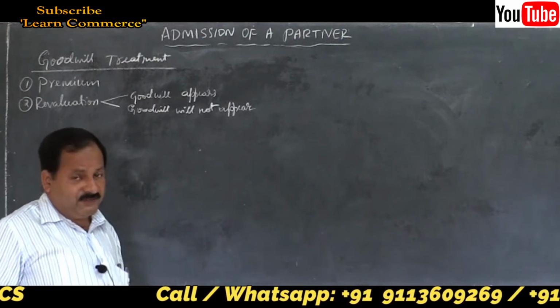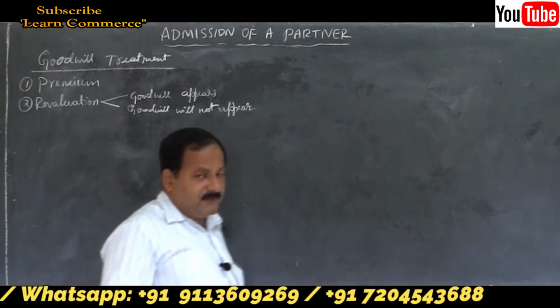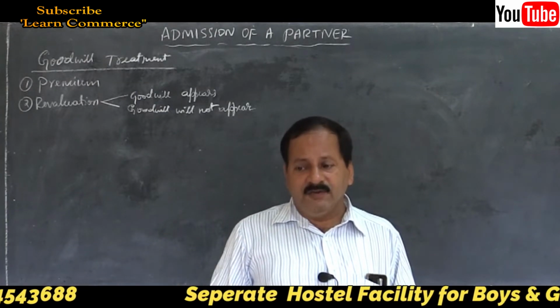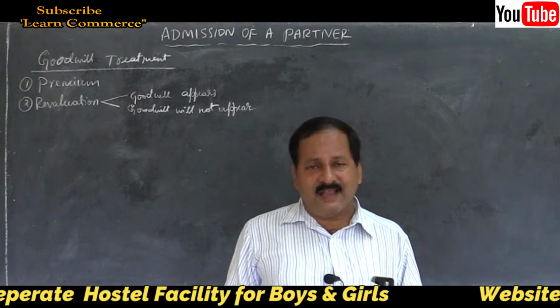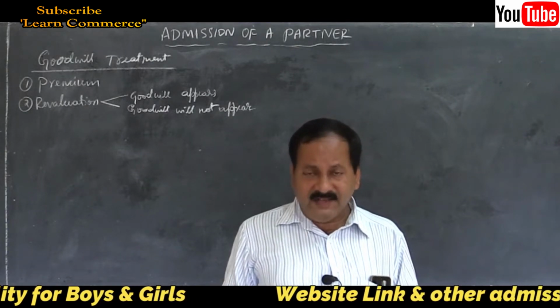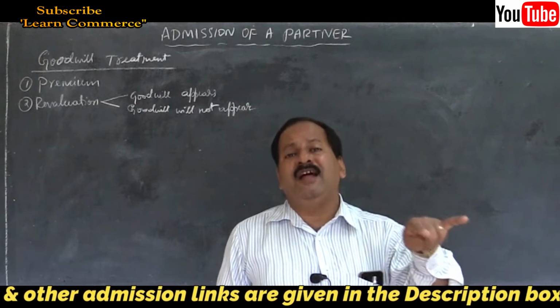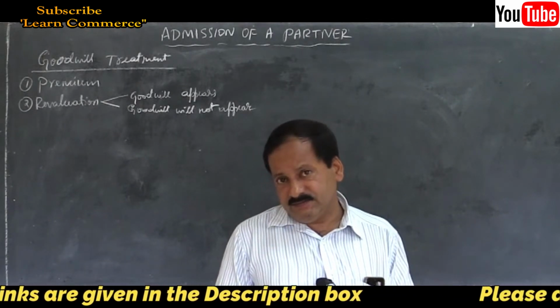There are two cases. First one is the new partner brings in cash towards goodwill and also towards capital. Then the goodwill brought in by the new partner should be distributed among the old partners.